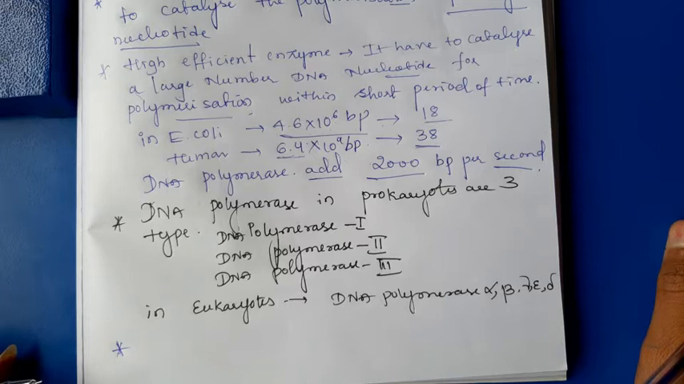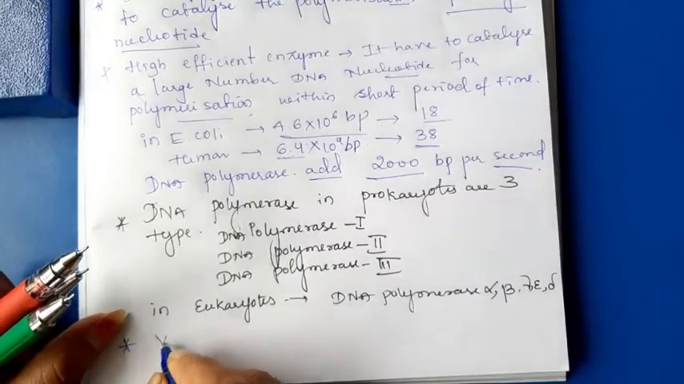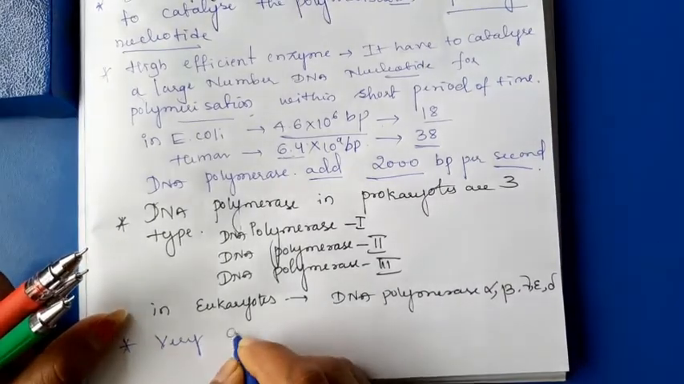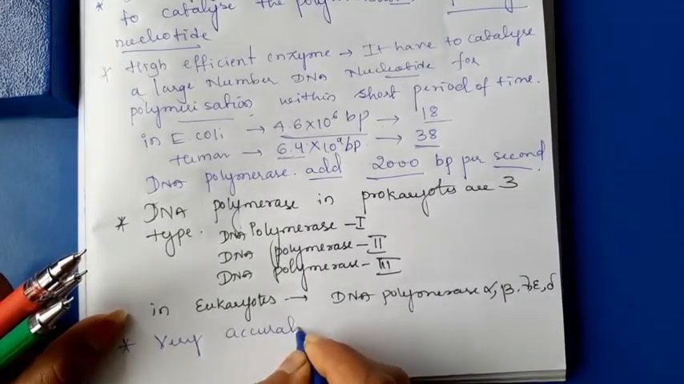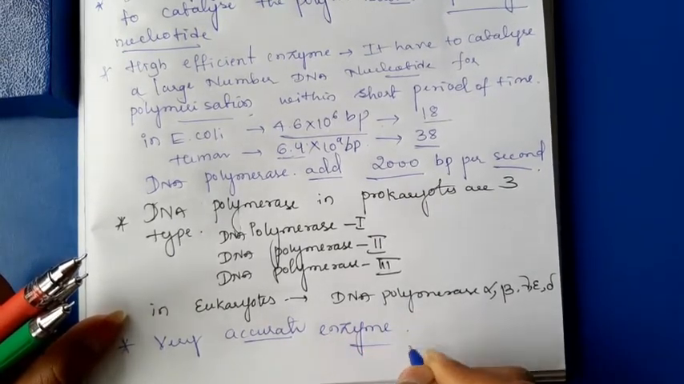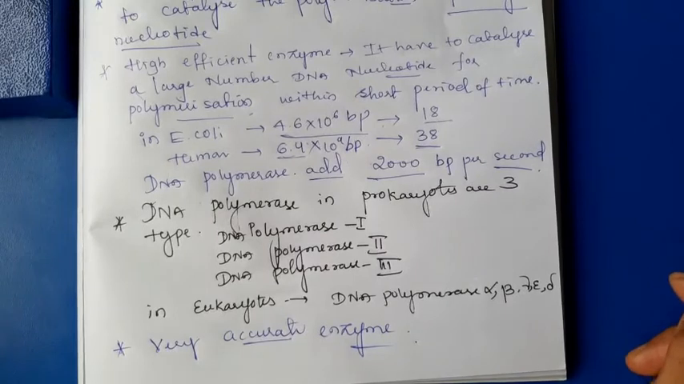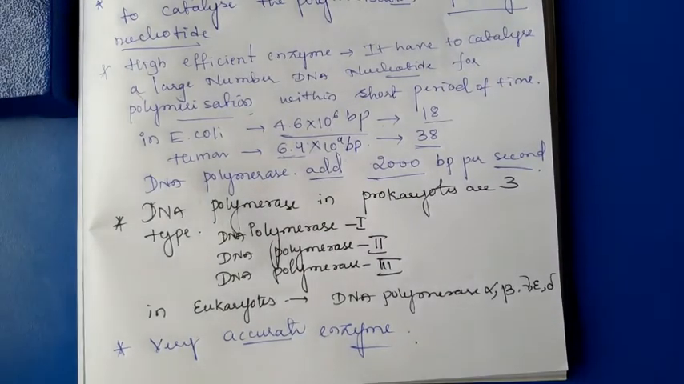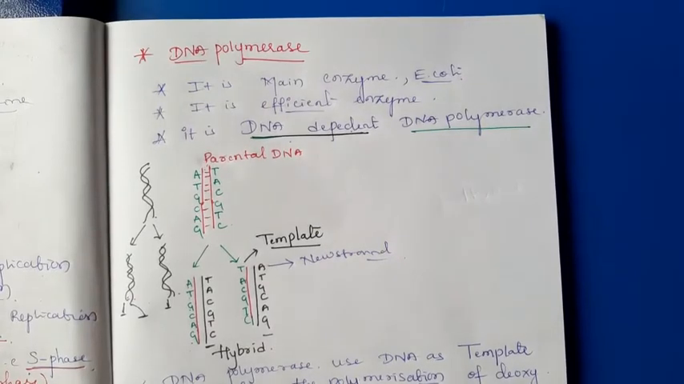It is an error-free replicating enzyme. It is very accurate. Okay. These are the points of DNA polymerase. Once again, DNA polymerase is the main enzyme.